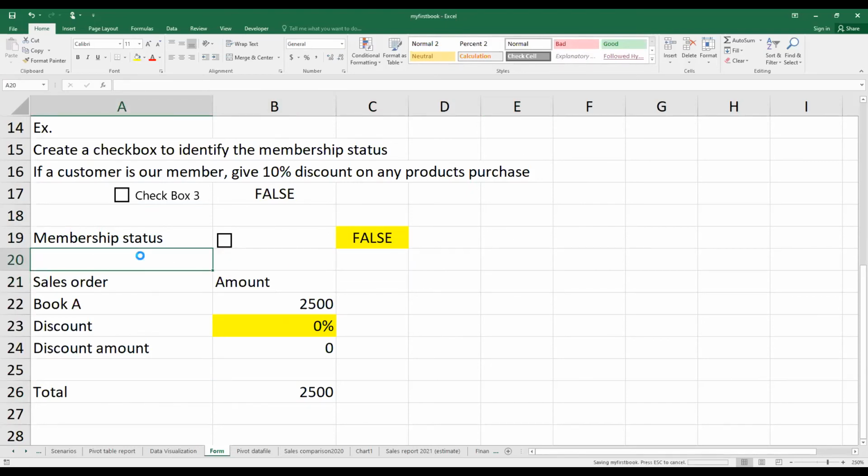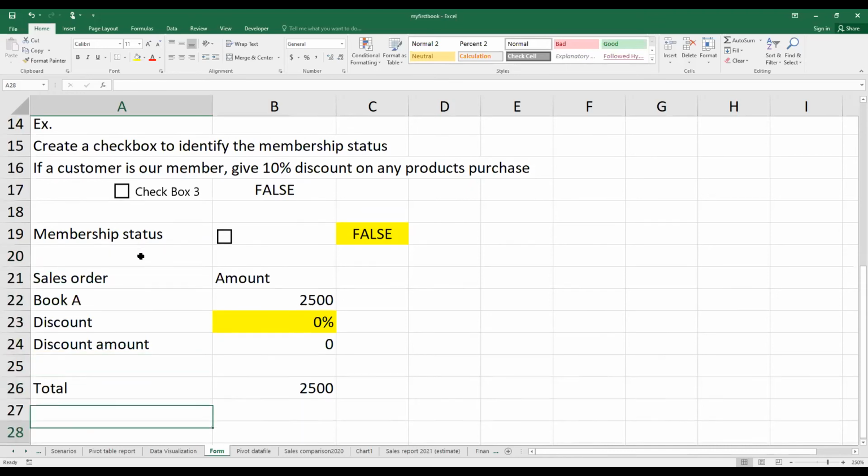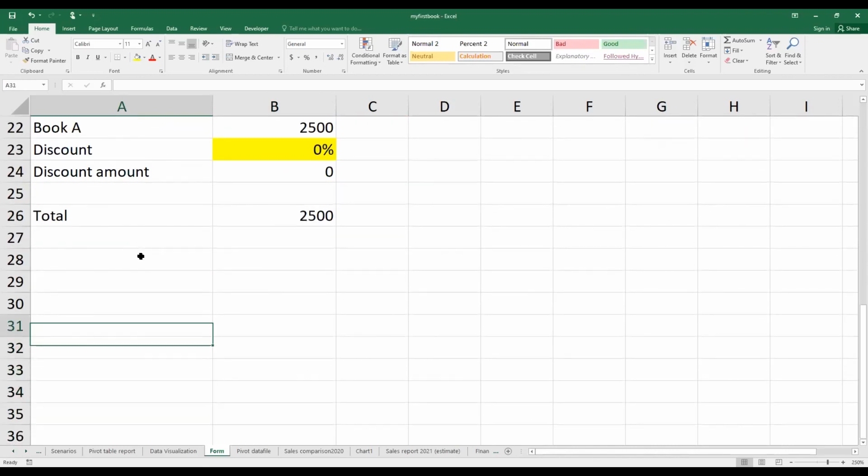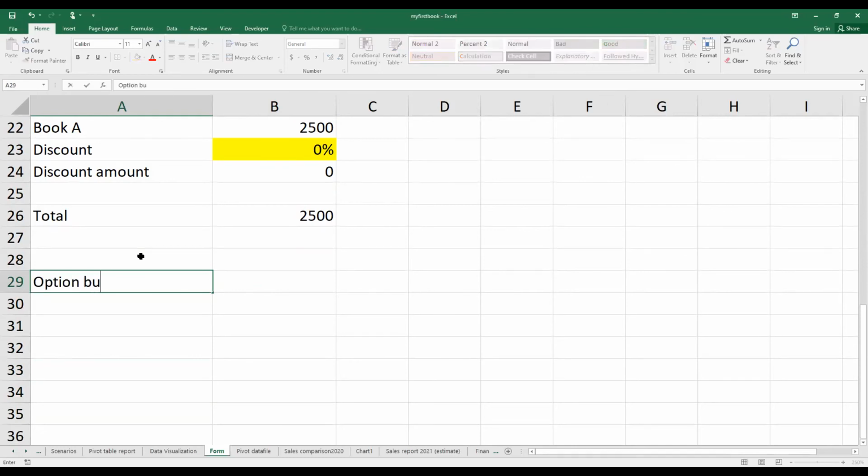All right. If you don't have any questions about checkbox, let me move on to the next object type. The next object type in the form of Microsoft Excel that we have to know is what we call option buttons and group box.